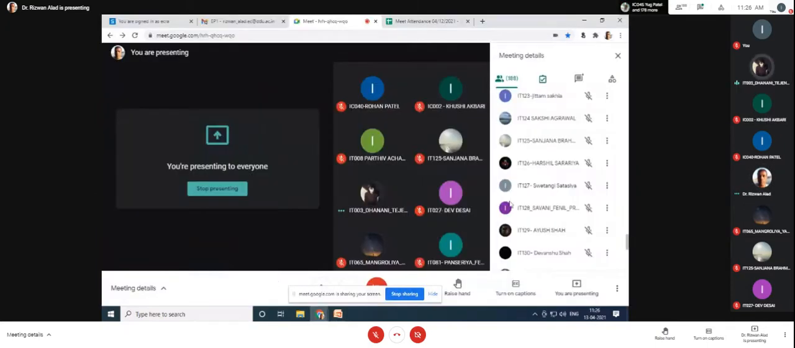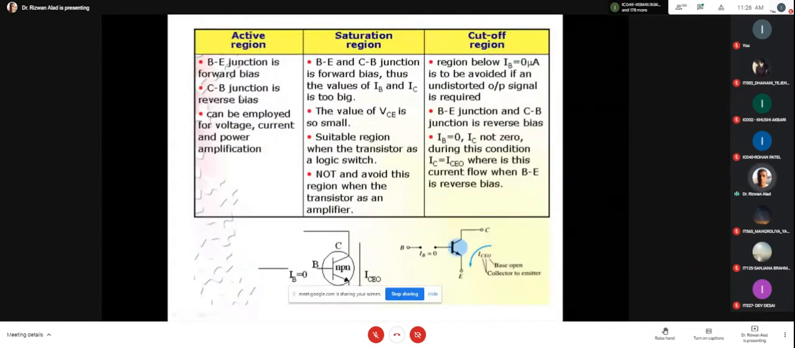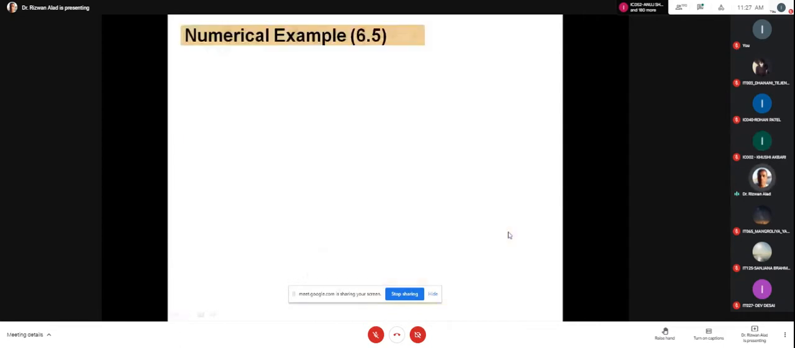Clear? Yes, sir, clear. Okay, any other doubt anyone? And please remember in this table the applications are also mentioned. The active region application is power amplification. Saturation application is for designing logic circuits like NOT, NOR, NAND, etc. gates. And then the cutoff region. Okay, so up to here any doubt? No, sir. Khushi, is it clear? Yes, sir.